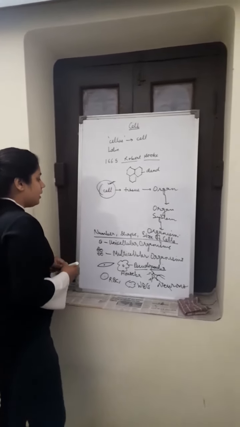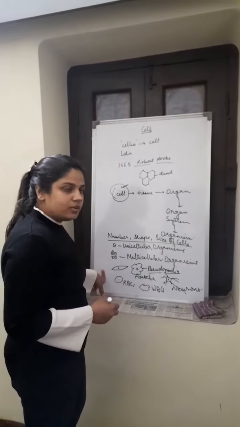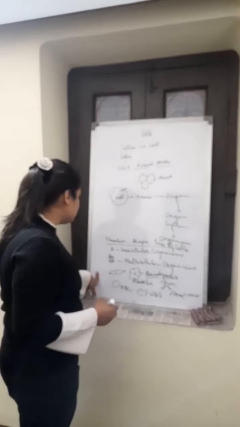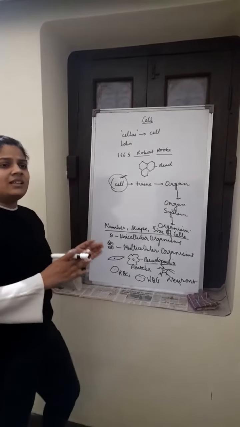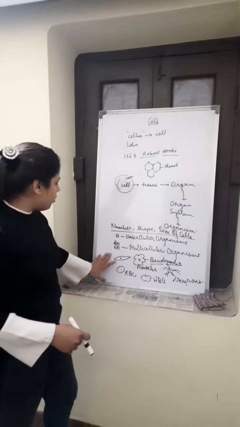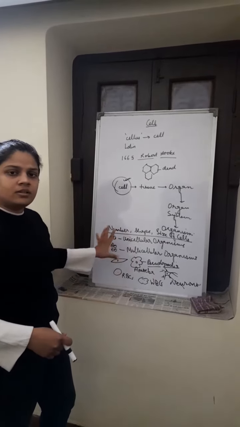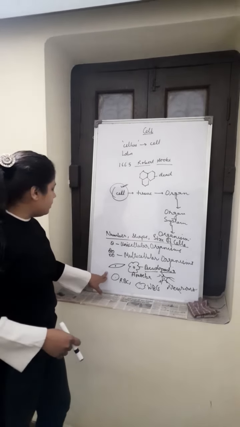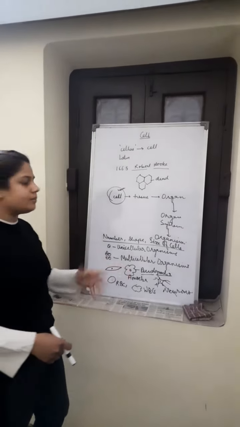Now the size of the cells will remain the same. The shape will also remain the same. A single cell differentiates to form different types of cells, and they function according to their shapes and according to their basic structure.